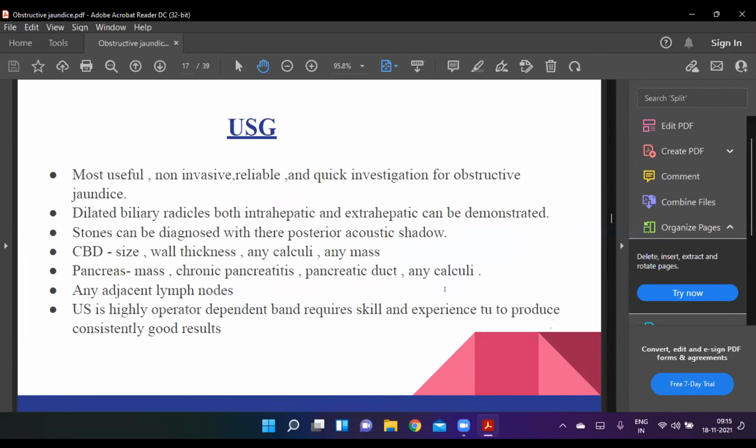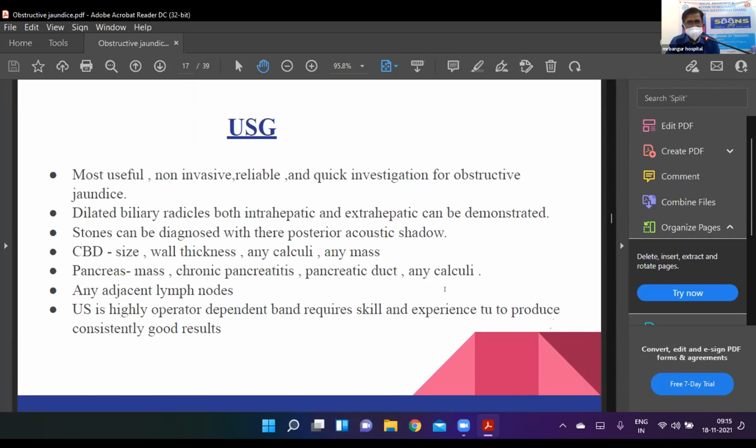Sir, in the distal duct, if the patient is too fatty or obese, there is a poor window. Second, the retroduodenal part of the CBD has a gas interface, and with a gas interface it is difficult to interpret the distal CBD. So only in 15 to 20% of cases can ultrasound pick up a CBD stone. Once you have a suspicion of CBD stone, you should resort to other investigation.